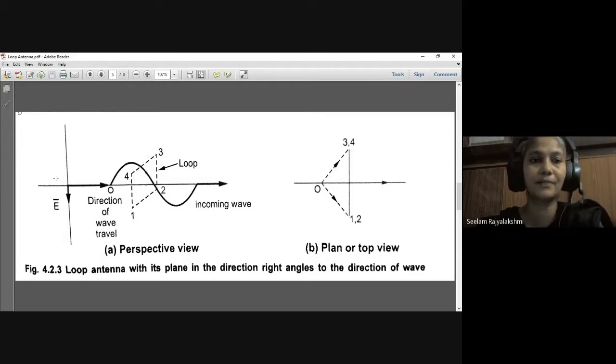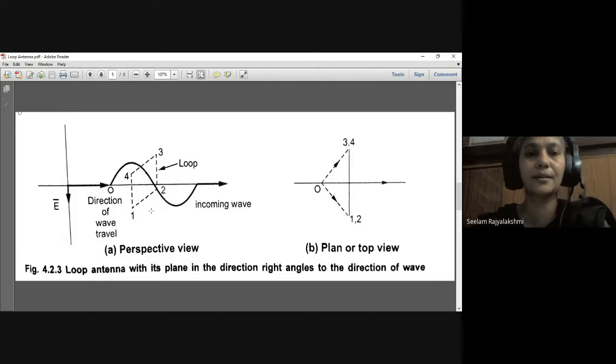That means whether the waves are vertically polarized or horizontally polarized, whatever the waves may be, the induced EMF in the horizontal arms is neglected because the distance of the transmitter and these vertical antennas is the same. Also, here we have placed the plane at right angles to the direction of the wave. Because of that, the EMF induced in these horizontal arms becomes negligible or zero.